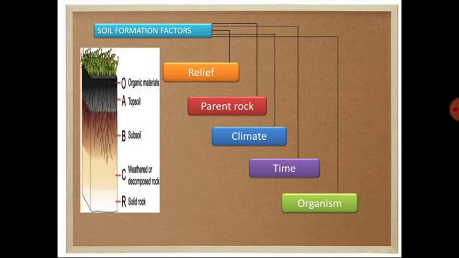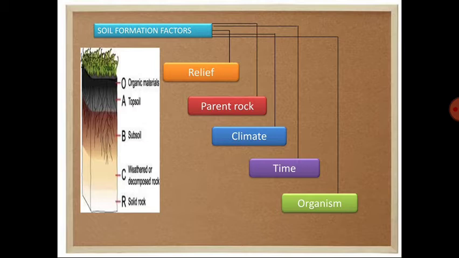Suppose a soil which is known as alluvial soil, that particular soil is being formed from the alluvium or the sediments from the river. So that's why we can see the characteristics of the alluvium in the alluvial soil. So the characteristics of a parent rock play a very vital role behind the formation of the soil profile. Next one is the climate, the fourth one is time, and the fifth one is the organism.